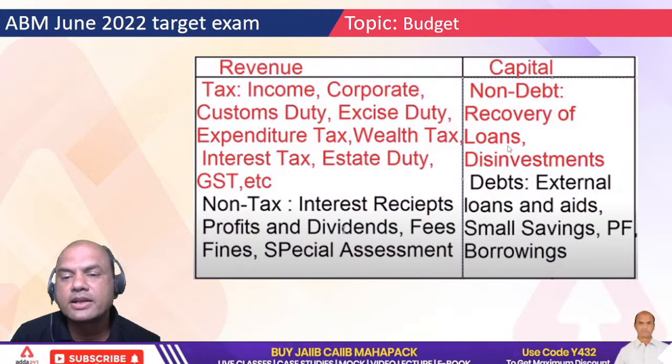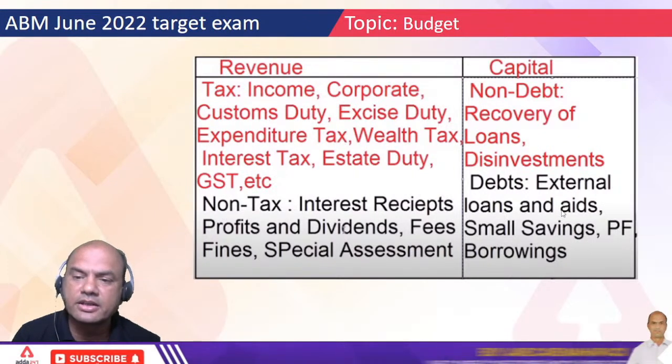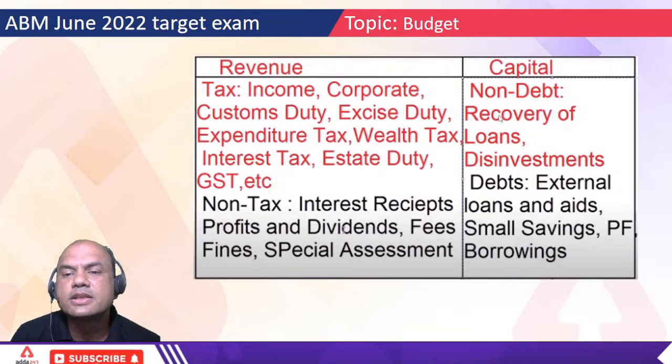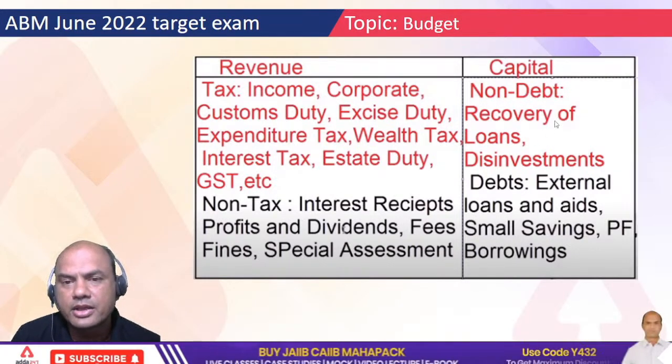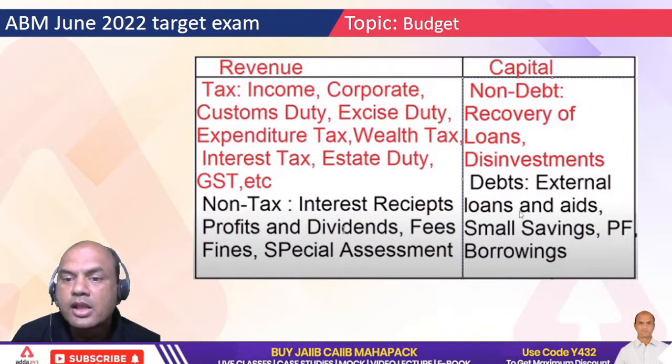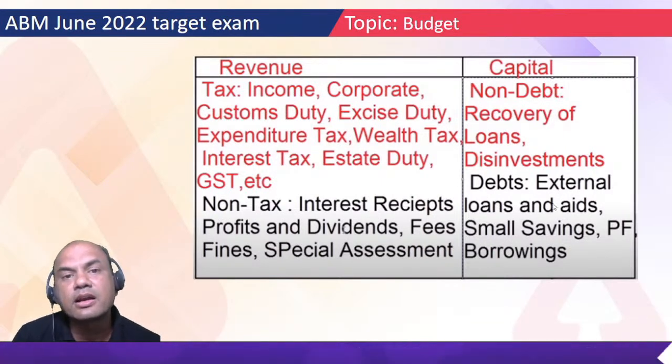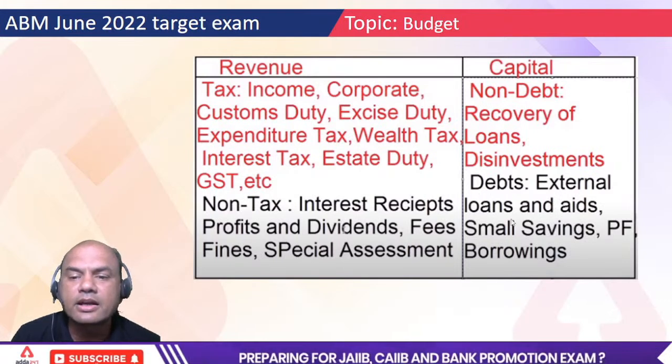Now what are debts? Debts means external loans and aids. Remember this part. China giving loan to Sri Lanka and recovering it is a non-debt income, capital income. Okay, recovering that loan. But debts means Sri Lanka taking the loan from China. That is the debt loan. Okay, understand the difference between the two.